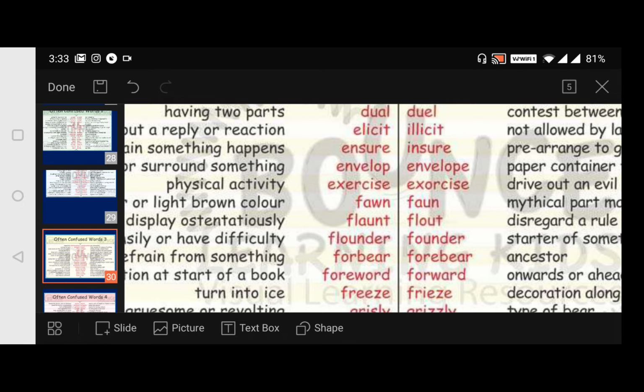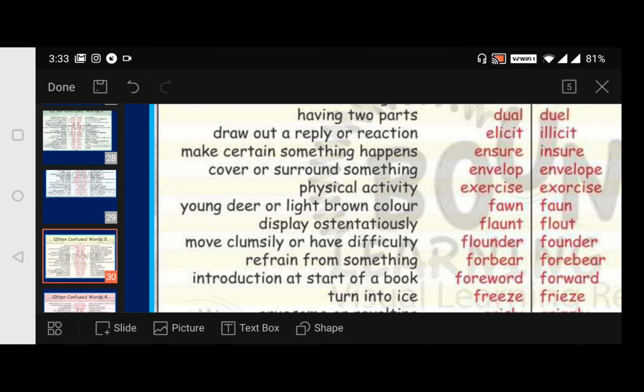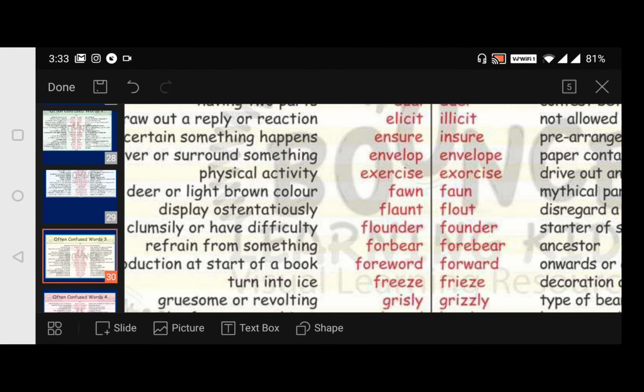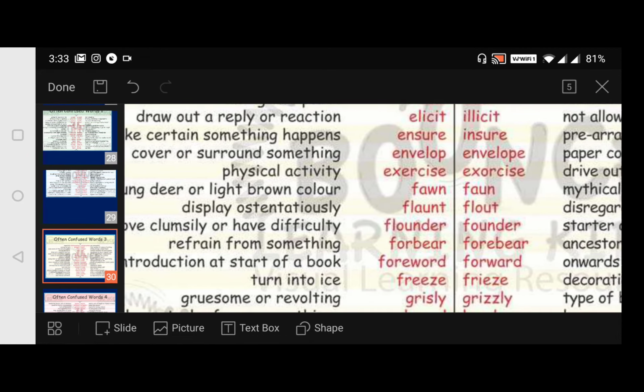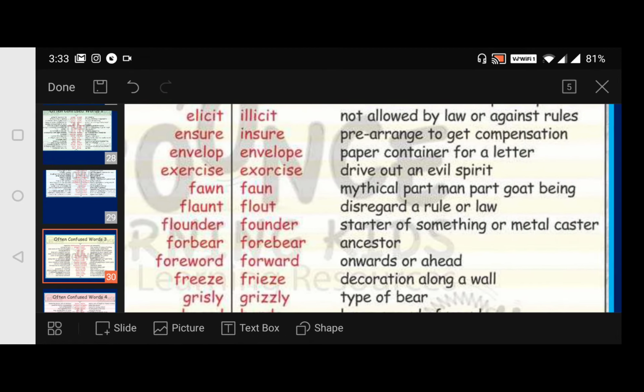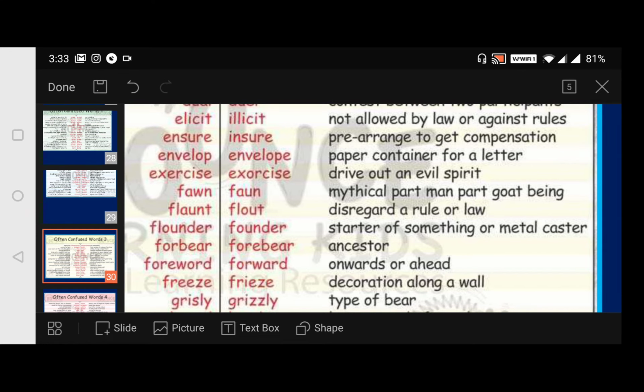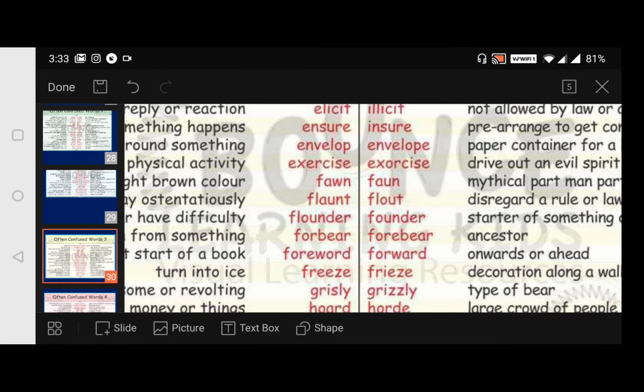Then envelop, cover or surround something, it's a verb. Envelop something, we are saying. And envelope here is a noun. Okay, action, cover or surround something, we say it as a verb, envelop. Envelope, paper container for a letter, that we say envelope. Followed? Now coming to exercise.